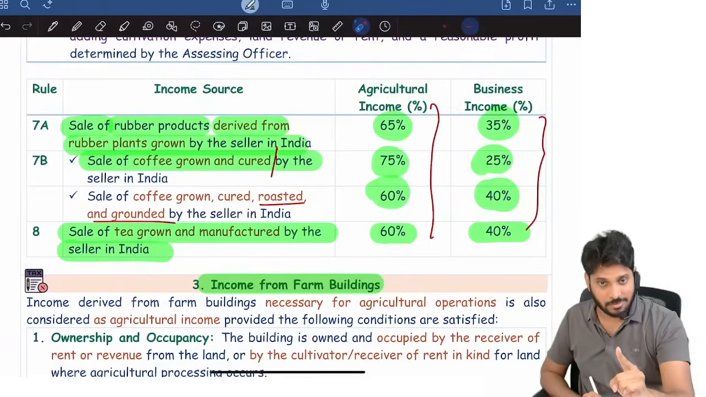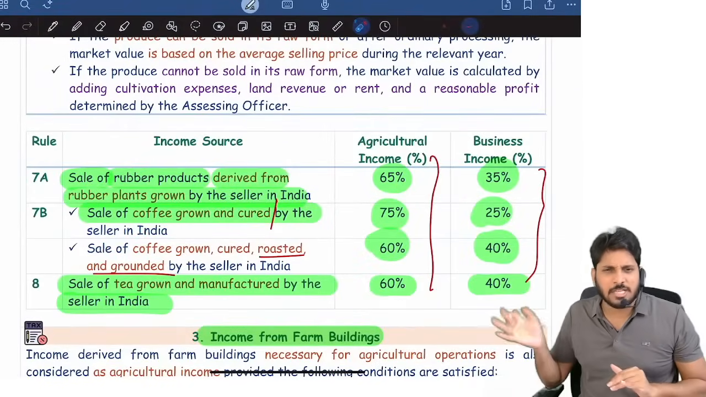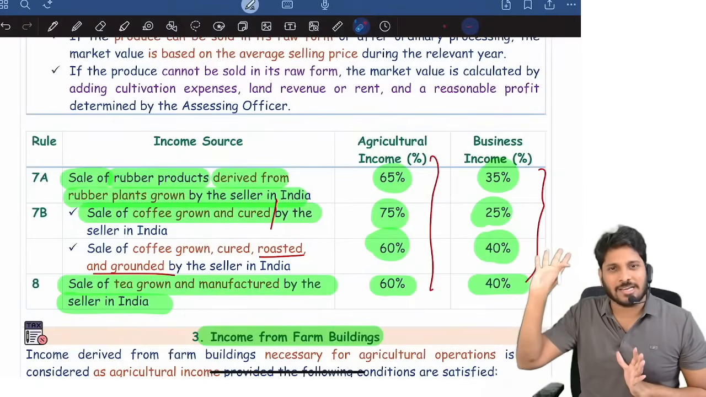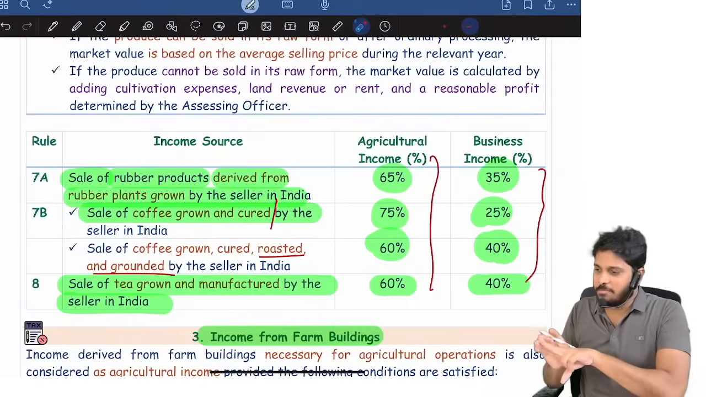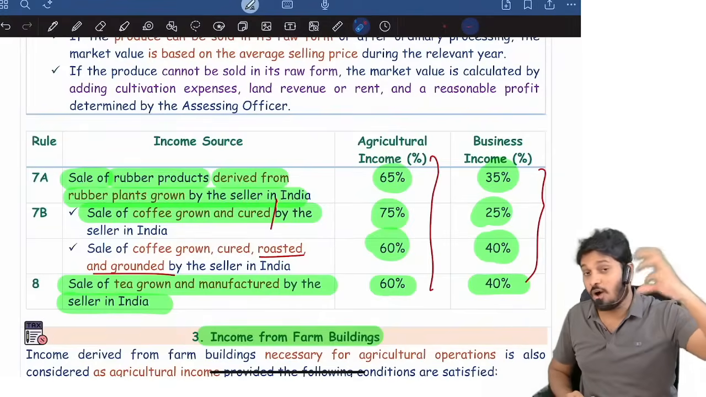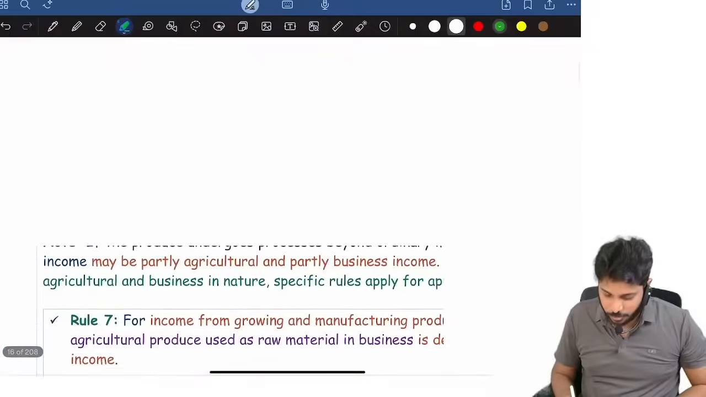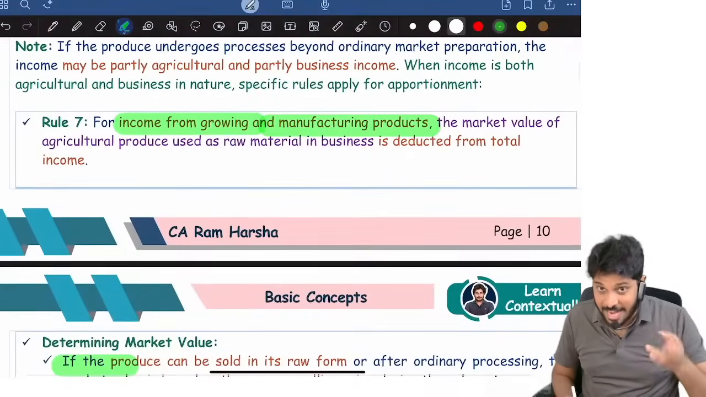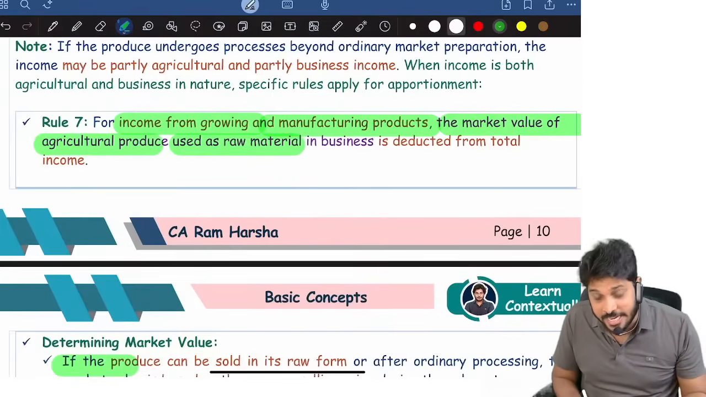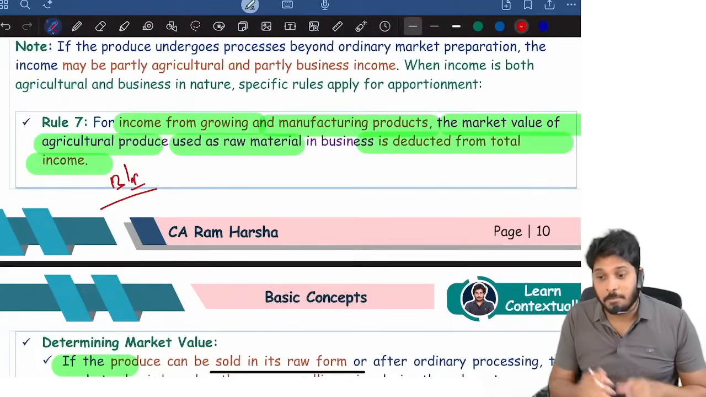Be careful. Then sometimes students say, sir, I'm not selling rubber, I'm selling some other product, like mulberry leaves, or cotton, or sugarcane, and I'm doing some further industrial process and then selling it. Now how to compute agriculture income here? Very simple. For income from growing and manufacturing, the market value of the agriculture produce which is used as raw material will be deducted from total income when you are computing business income.